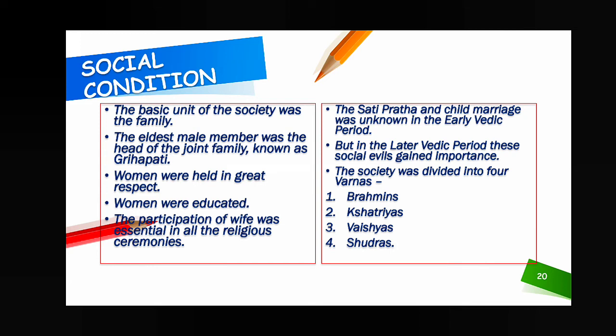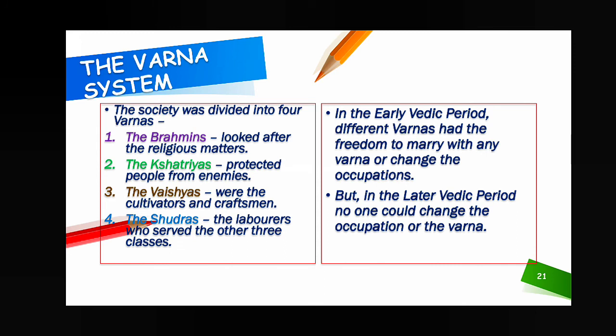So first of all, the Brahmins looked after the religious matters, that means they held the highest position in the society. Religious matters means different types of things, it may be related to the temples, it may be related to the worship of God. The Kshatriyas protected people from enemies, that means we can also say the soldiers or army. The Vaishyas were the cultivators and craftsmen, and the Sudras the laborers, the lowest caste, who served the other three classes.